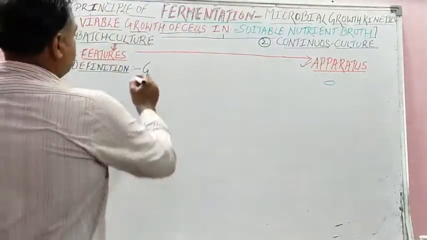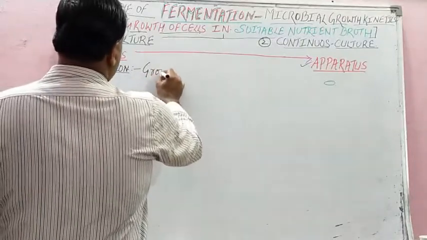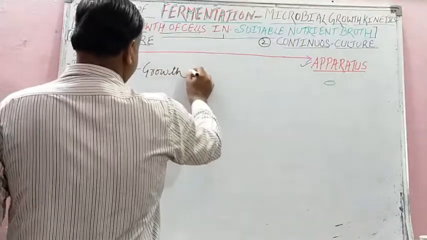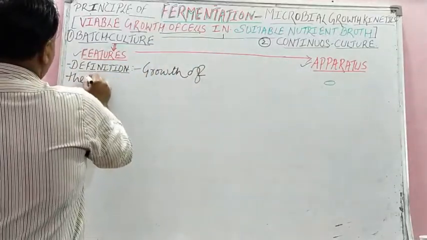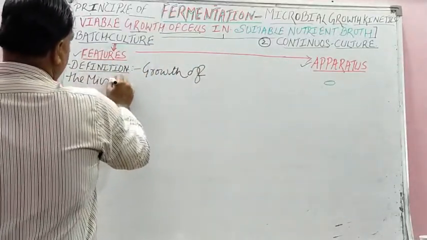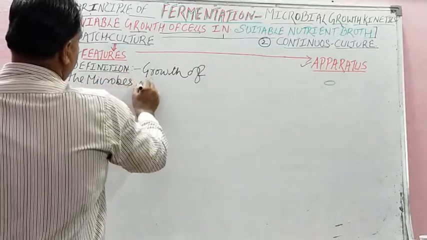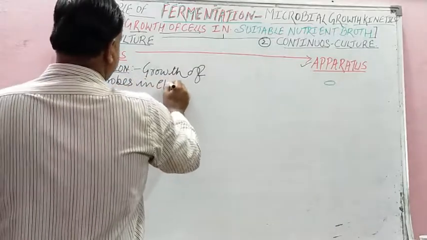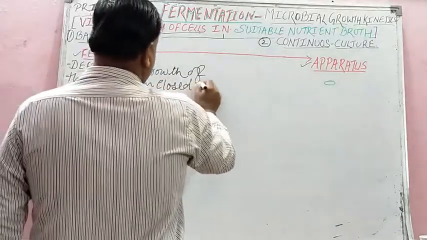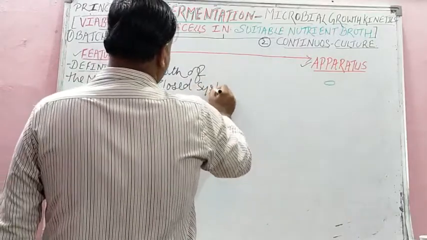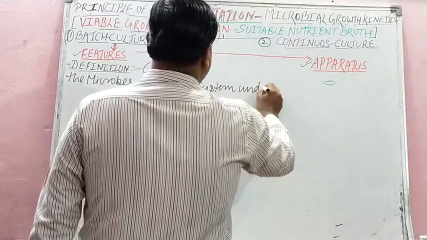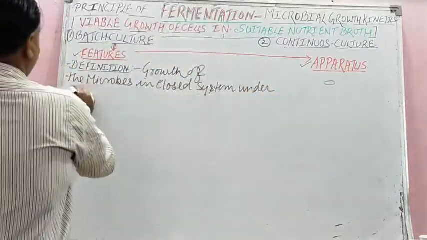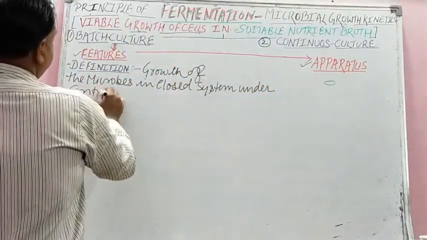The definition of batch culture is growth of the microbial cells, or microbes, in a closed system under controlled condition.